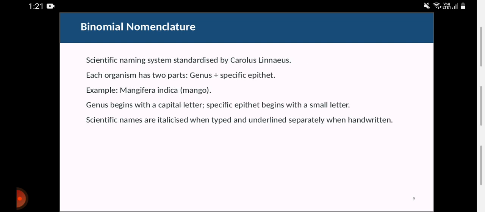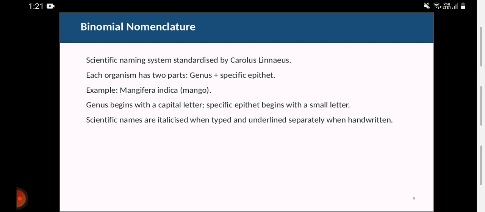When you continue with science, like when you do your BSc or MSc, or you go for your MBBS, when you write the scientific name, always follow these rules, because no one will give you marks if you write it the wrong way. So keep it in mind. Binomial nomenclature, I have already told you about that. The scientific naming was standardized by Carolus Linnaeus. Always remember this name.